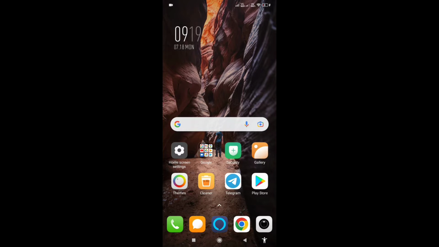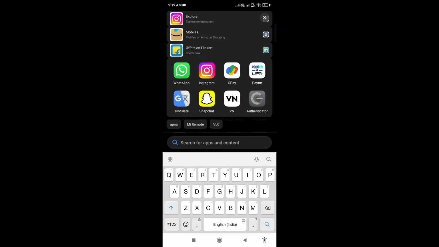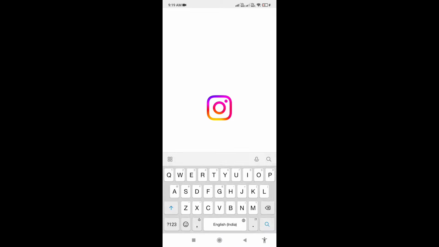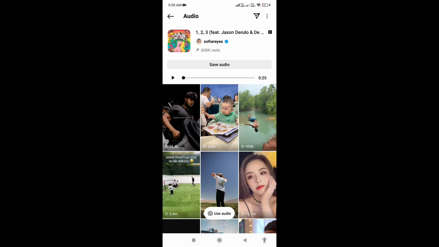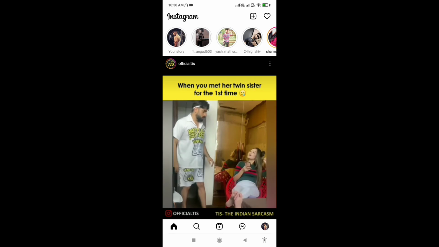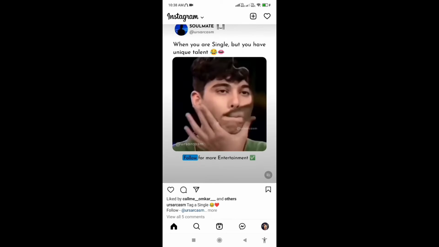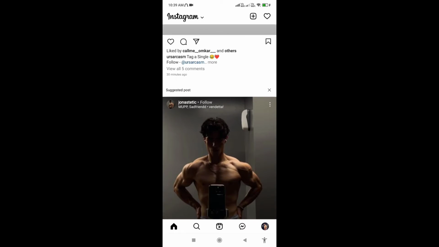Here I am going to show you how to fix the Insta song glitch in Reels. First of all, open your Insta app. After that, open your Reels section. Now you can see I opened this new sound, and when I'm putting my video clip here, it's showing, "Can't add audio, try again." Now I am going to show you how to fix this issue.